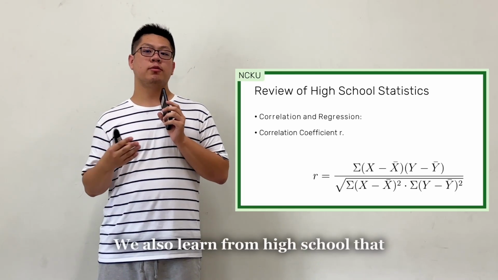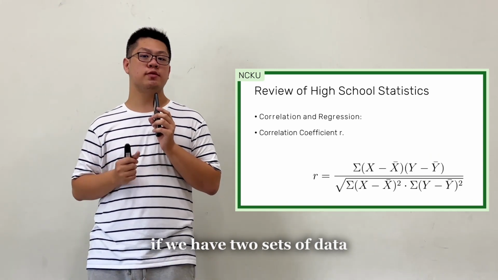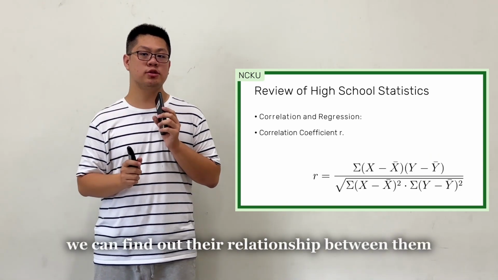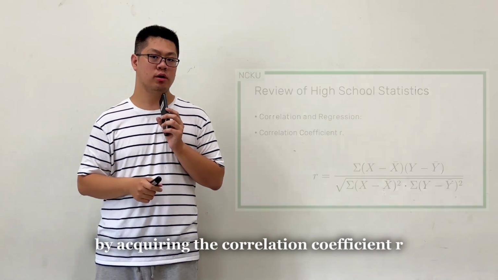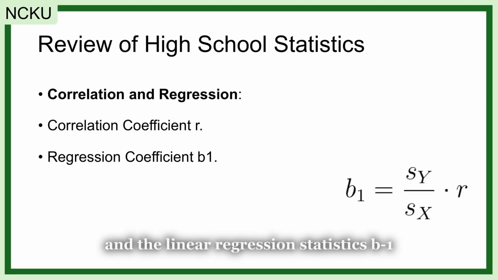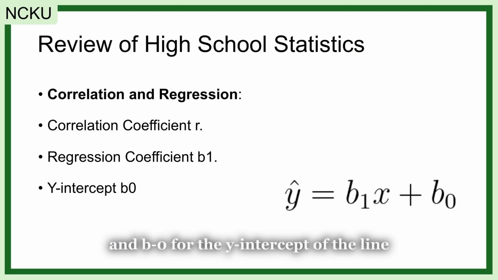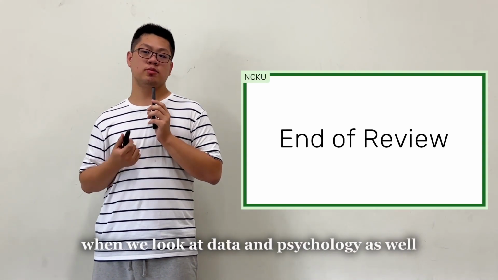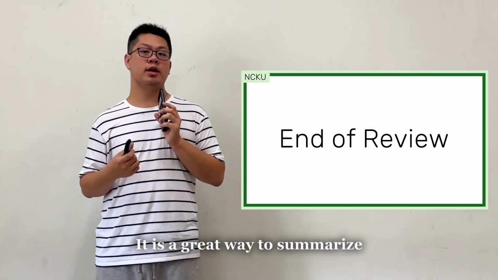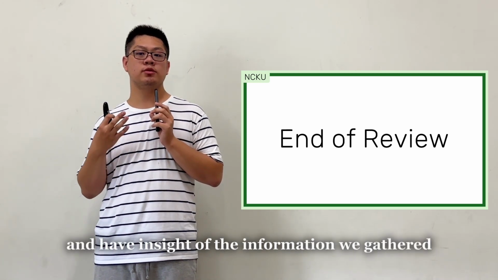We also learned from high school that if we have 2 sets of data, we can find out the relationship between them by acquiring the correlation coefficient r. And the linear regression statistics B1 for the slope of the regression line and B0 for the y-intercept of the line. These are important numbers when we look at data in psychology as well. It is a great way to summarize and have insight of the information we gathered.